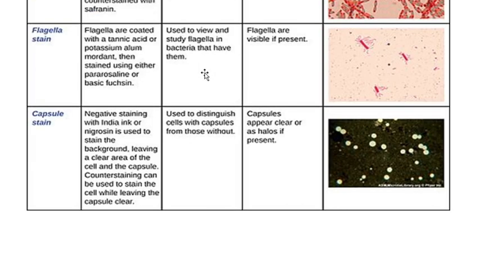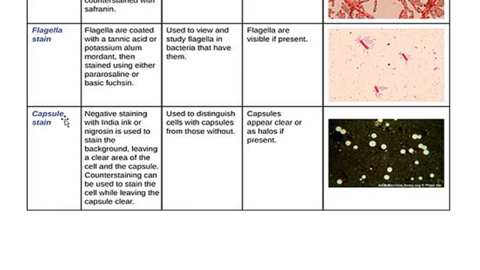Next is flagella staining. So it is used to study flagella types and arrangements. For flagella staining, the flagella will be coated with tannic acid or potassium alum, which is used as a mordant, and then they will use a counterstain called pararosaniline or basic fuchsin, and it is used to study the flagella.